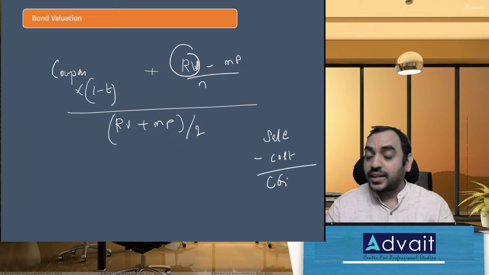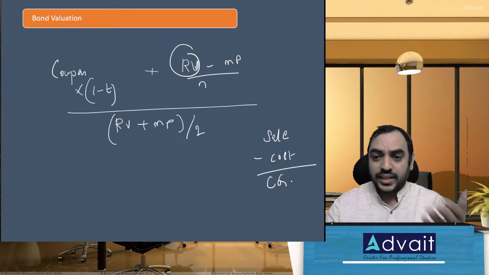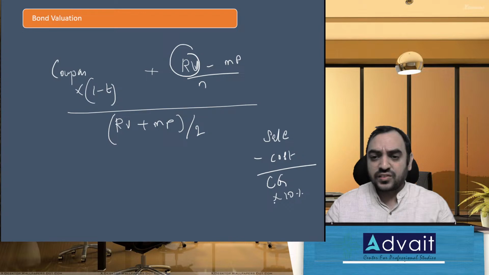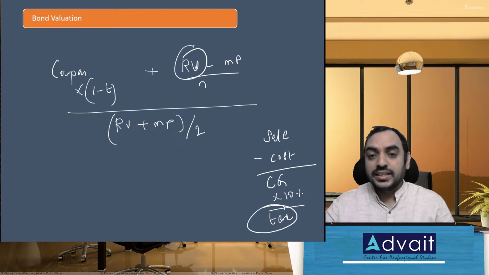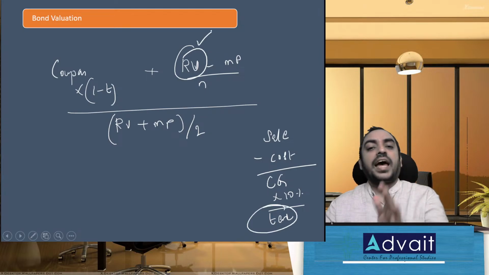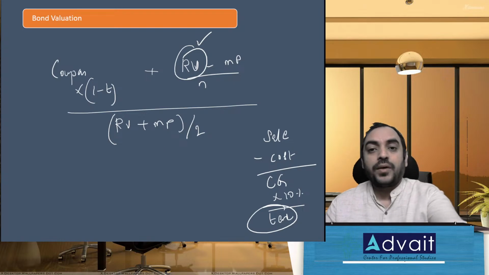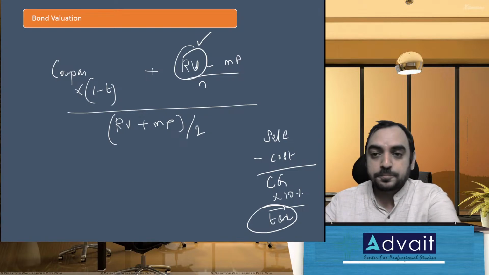That will give you capital gain. And on capital gain, you might pay some 10% tax, whatever the rate of tax, that is the amount of tax you get. So from the redemption value, you subtract this tax amount. This will be your after tax redemption value. And that is how the tax impact will be considered while computing YTM.